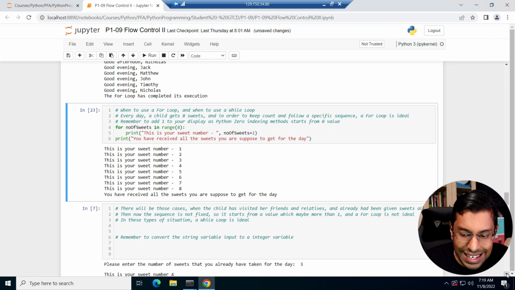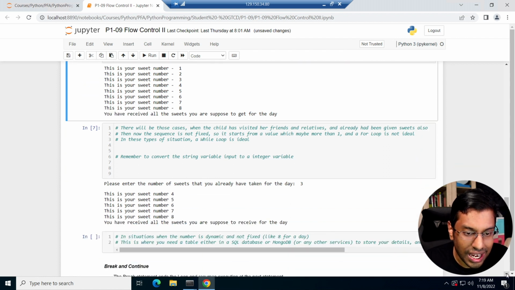Now, there will be cases where your child has visited her friends and relatives and already been given some form of sweets, right? In that case, the sequence is not fixed. So it starts from a value which may be more than 1, and a for loop is no longer ideal. In this kind of situation, a while loop is ideal. So now the whole problem has changed. The same problem, but now it's different, right?